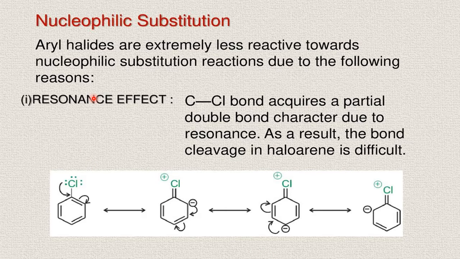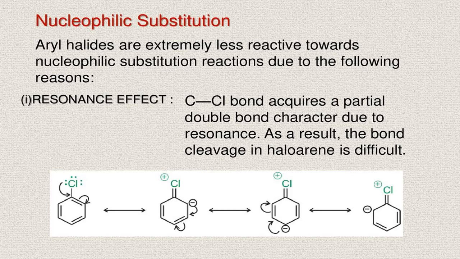If you draw resonating structures of a haloarene, taking chlorobenzene as an example, you see that a double bond is created between this carbon and this chlorine halogen. In the chemical bonding chapter in the 11th class we studied that a double bond is stronger than a single bond.